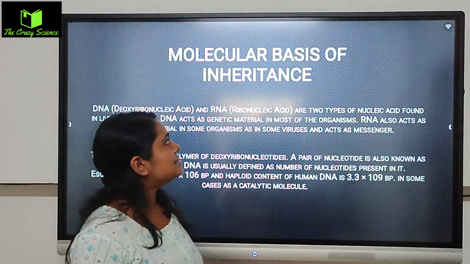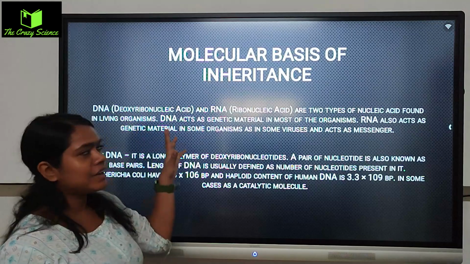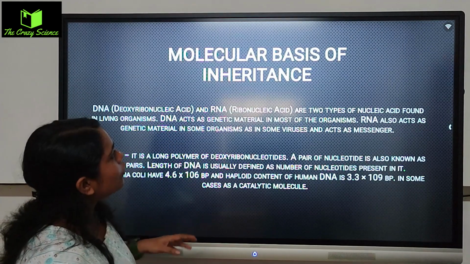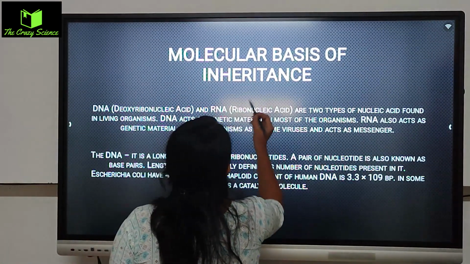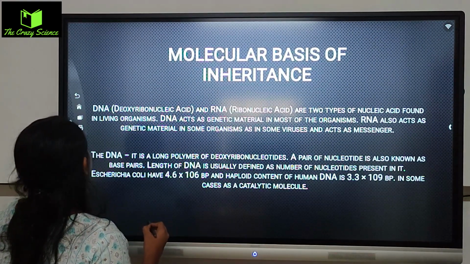Let's begin today's class. So as you can see, I have given the headline of the molecular basis of inheritance, and this is the most important chapter of class 12th.